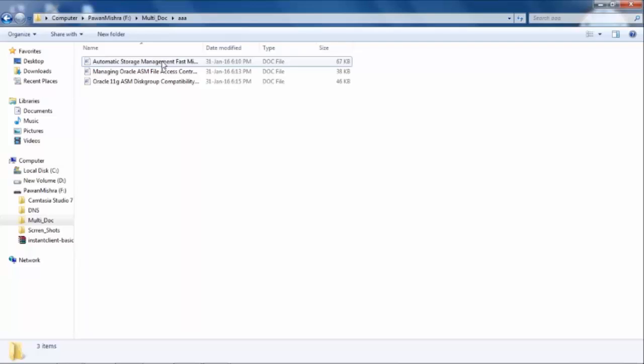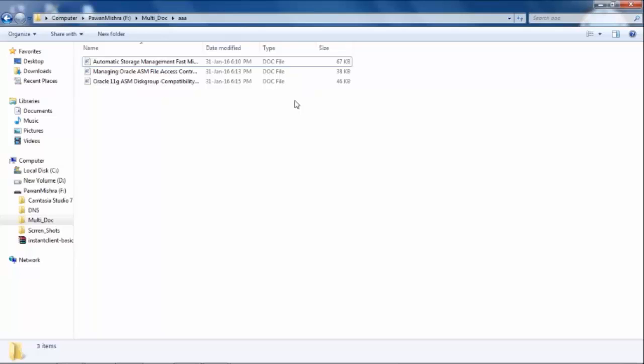in Oracle 10G, whenever a disk goes offline, that means that disk is not accessible to automatic storage management for data reading and writing purposes. Whenever that happens in Oracle 10G ASM, ASM drops that disk from the disk group to maintain the redundancy and starts making a new copy of the extents on another disk.